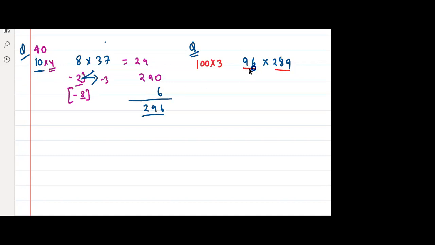So 96 is less than 100 by 4, so I can say it is minus 4. Wait. My laptop is very annoying now. Okay, just give me a minute. Yeah, minus 4, right? And 289 is less than 300 by how much? Step by step. Everyone, try to understand step by step. 11, minus 11, very good.